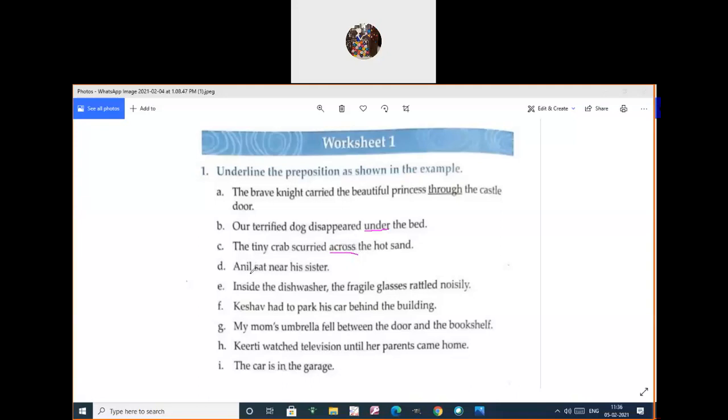The D1: Anil sat near his sister. Very good. Where did Anil sit there? Near. Where? Preposition. Very good, children.